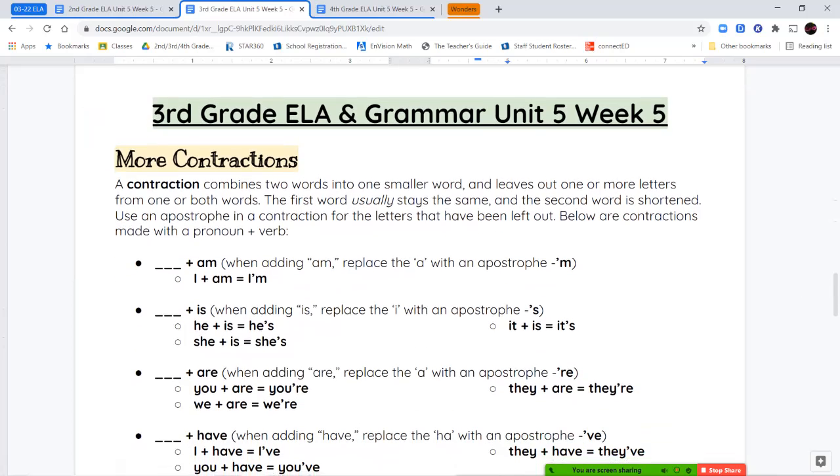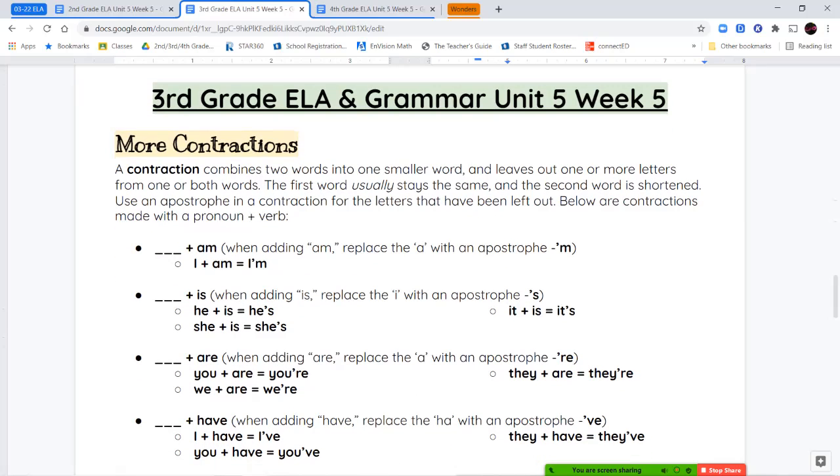Now, for our ELA notes and our grammar notes, so this is everything for language arts and grammar, we're going to talk about more contractions. So we've talked about contractions in the past. A contraction is when we take 2 words, we put them together into one smaller word, and the letters that we take out, we replace with an apostrophe. And remember, an apostrophe looks like a little comma, but it's on top.